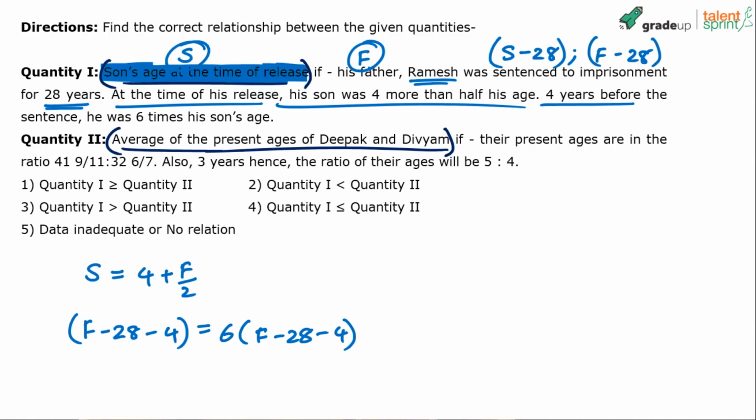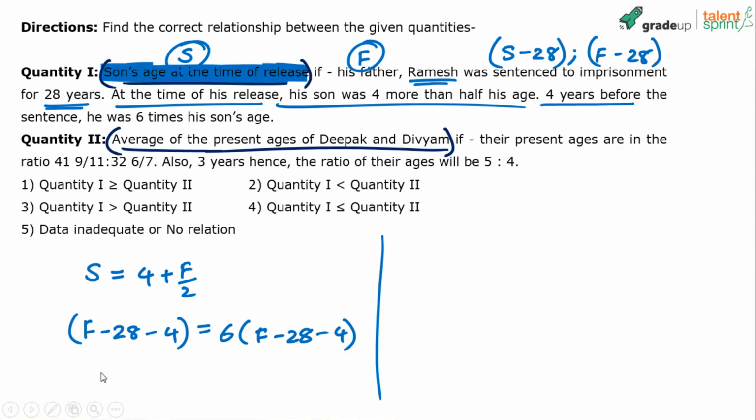You get it? So these are the 2 equations. Solve for the 2 equations, you'll get the answer. You're able to follow? We are assuming that ages at the time of release are S and F. So at the time of sentencing, it's S minus 28, F minus 28. 4 years before the sentencing, it's S minus 32 and F minus 32. I can directly write 32 also, but anyway. So these are the 2 equations.